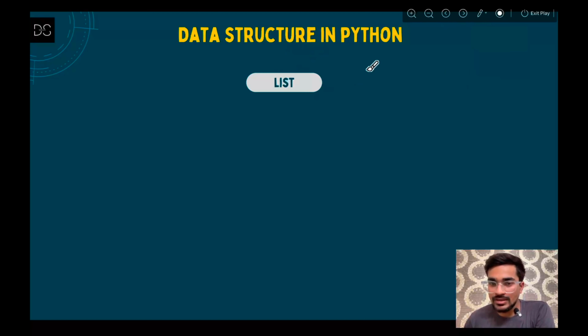Now just like the string that you have seen, which came under the sequence data type, list also comes under the sequence data type. Now in a sequence, what happens? It is ordered. That means whatever string you have seen, let's say Ayush, A was at the 0th index, then small a at the first, then second, and so on.